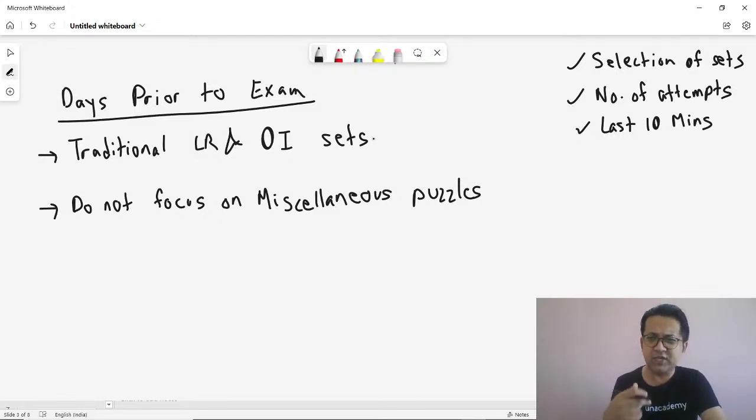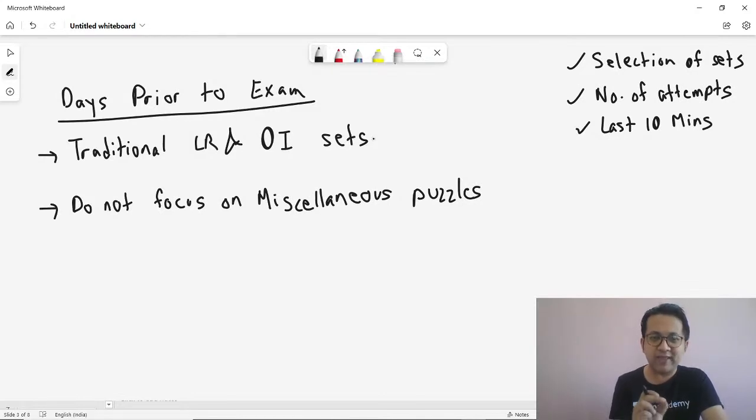They're trying different combinations of PIN. There was a similar set in one of the previous CAT papers. Such sets are miscellaneous puzzles. Why? The learning that you get out of the set is limited to that particular set itself. Such learning should have been acquired over the past 6-7 months. 10 days is not a good time to acquire learning for such a miscellaneous set.